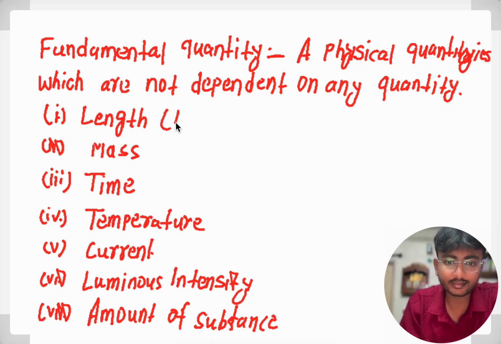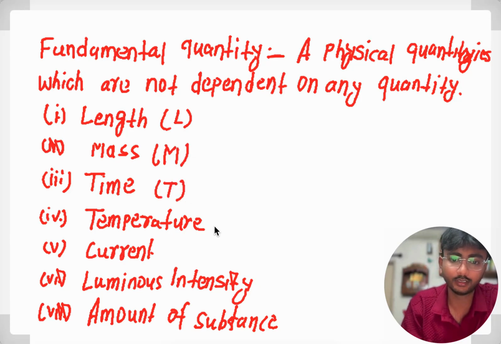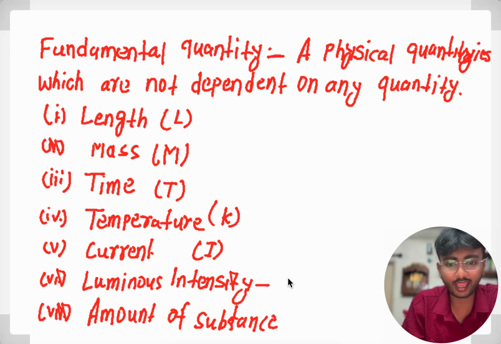They are written as length L, mass M, time T, and for current we can write I. For temperature we can write it as K. Luminous intensity is generally represented as CD, candela; amount of substance, mole.